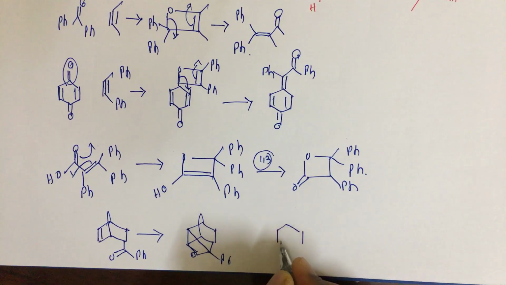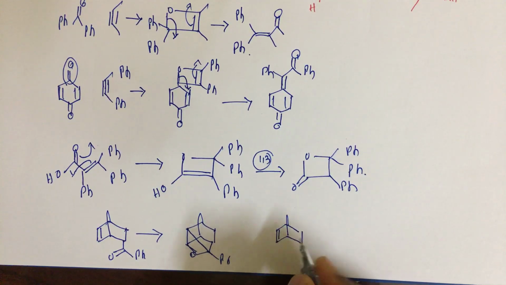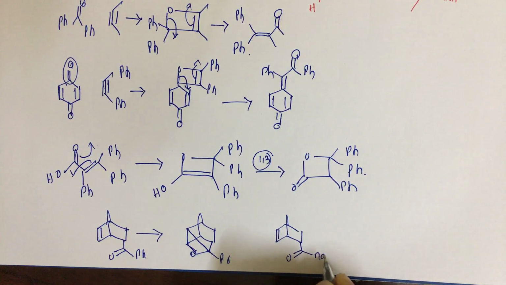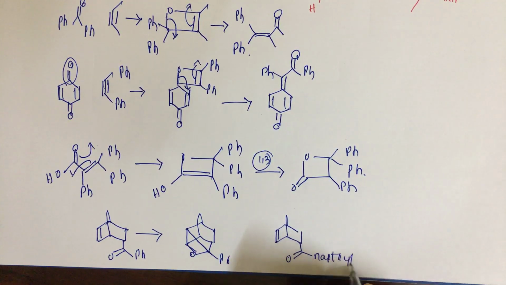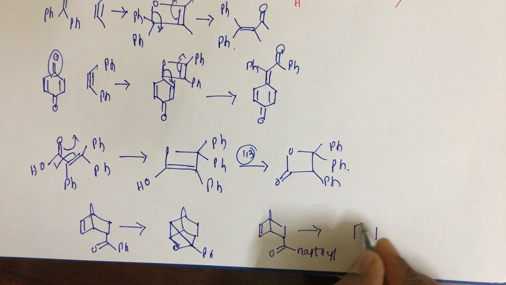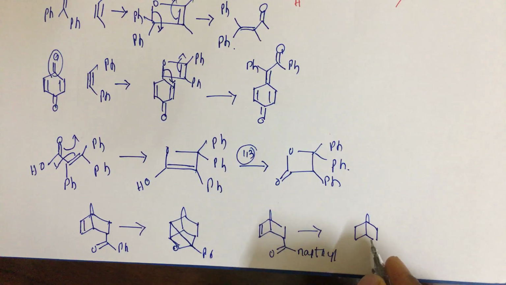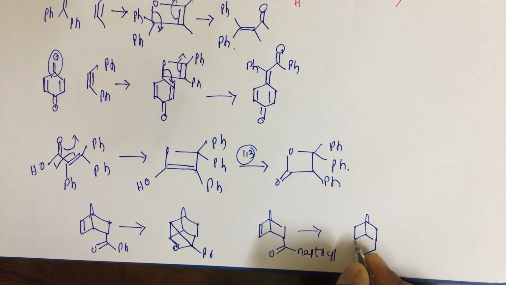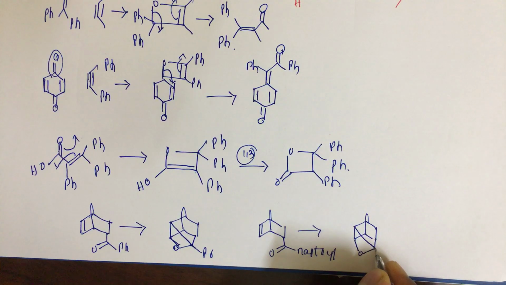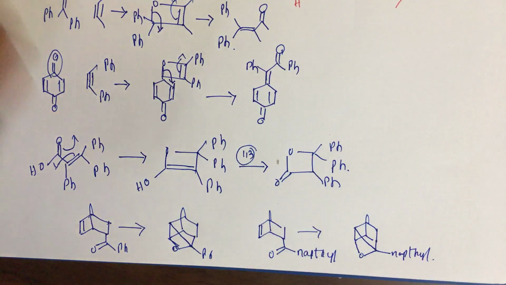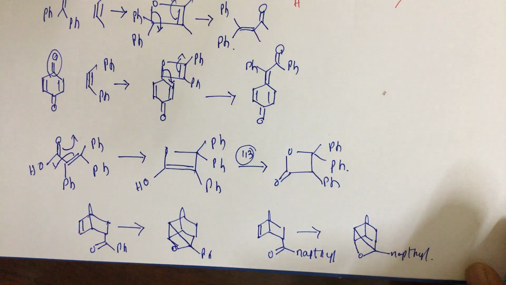Then here we can take a naphthyl group, oxygen, this one C-C naphthyl. These are some examples for the Paternò-Büchi reaction, and there are some limitations.